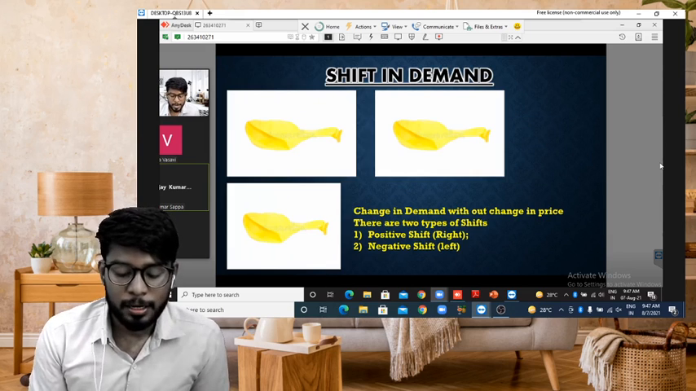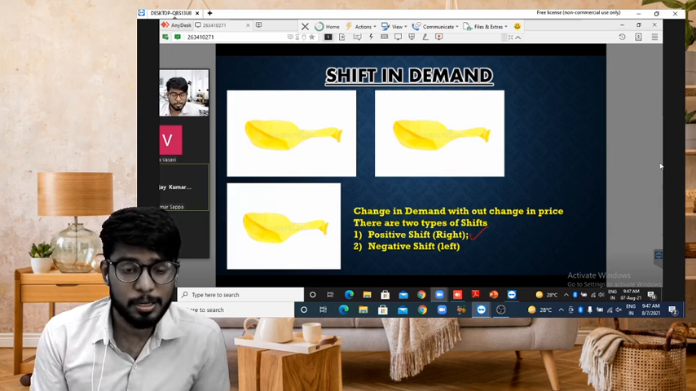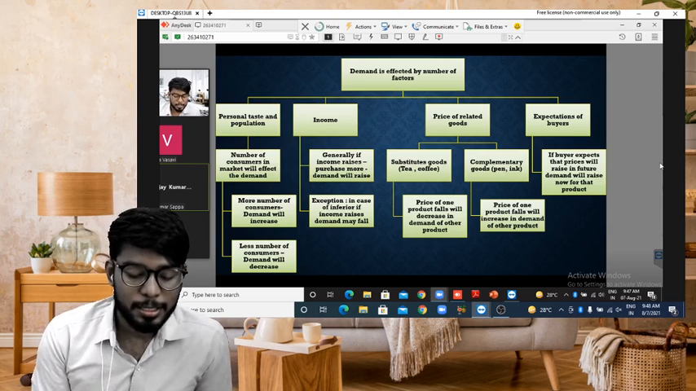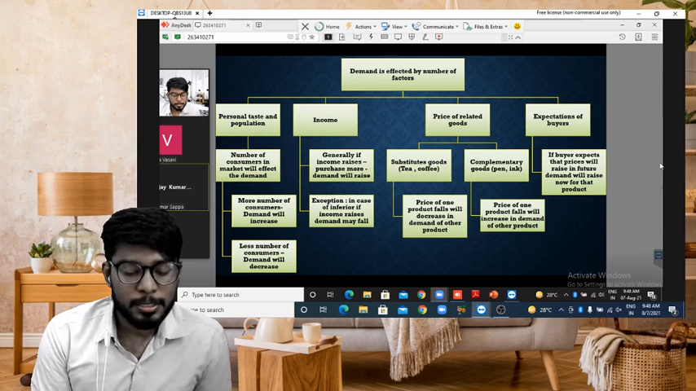Shift in demand: there is no change in price, but the demand got increased. It is a positive shift. There is no change in the price of my product, but the demand decreased. It is a negative shift. Why did it decrease? These are the reasons. First one, population.